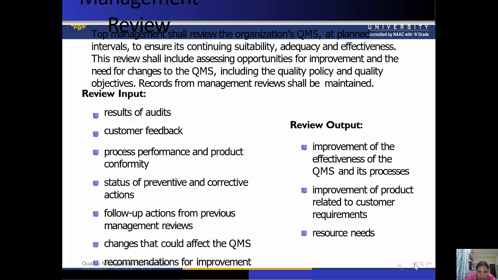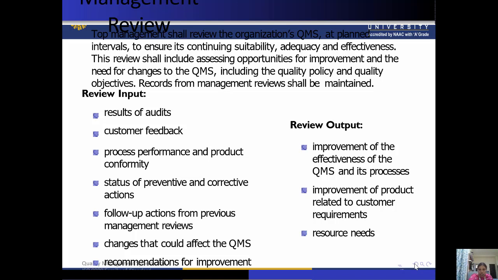Next is follow up actions from the previous management review. So पहले के management पहले कुछ था तो QMS था या कोई भी management है उसमें क्या follow ups हुए हैं, so follow up actions should also be reviewed by the top management. Other is the changes that could affect the QMS. Some changes which are necessary for the organization can affect the QMS system, so it should also be reviewed by the top management.